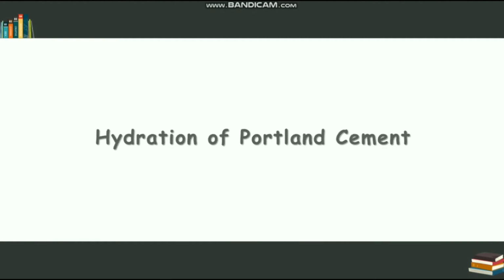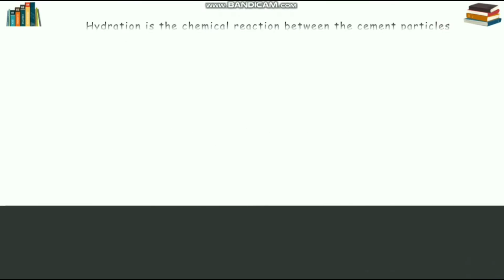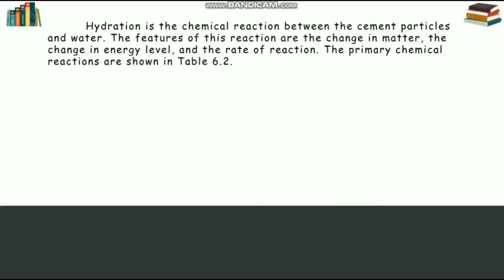Hydration of Portland cement. Hydration is the chemical reaction between the cement particle and water. The features of this reaction are the change in matter, the change in energy level, and the rate of reaction. The primary chemical reactions are shown in table 6.2.